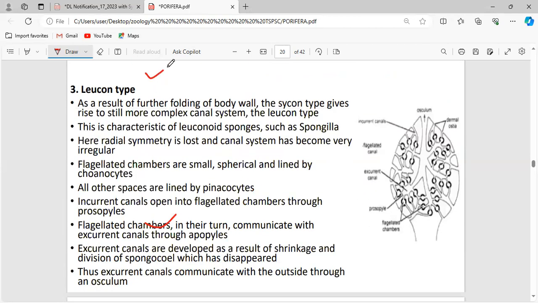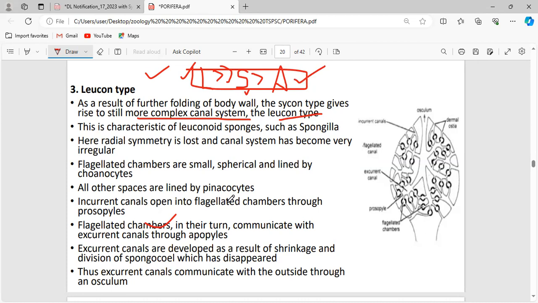Next comes the leucon type, the most complex system. It is called the leucon type. Ascon is the most simple type, the complex type is the sycon type, and the most complex type is the leucon type. Okay, this is the order. Leucon is the most complex, sycon is complex, and the asconoid type is the most simple type. These are the characteristic features of the leuconoid sponges. Example, Spongilla. Examples are very, very important.